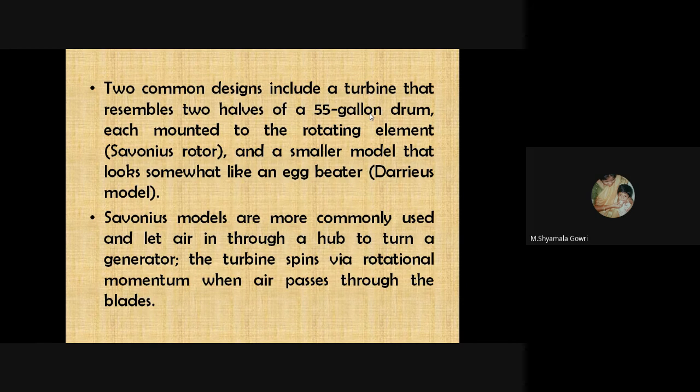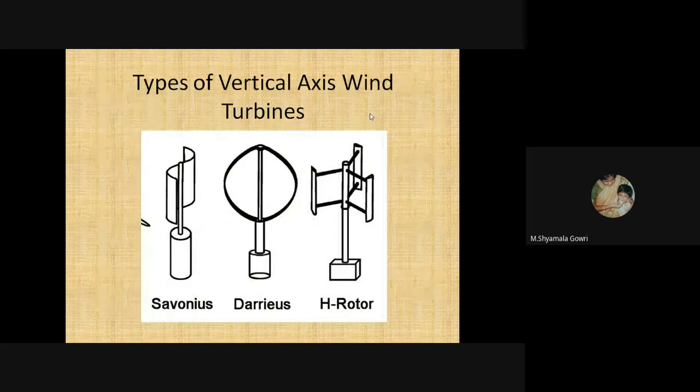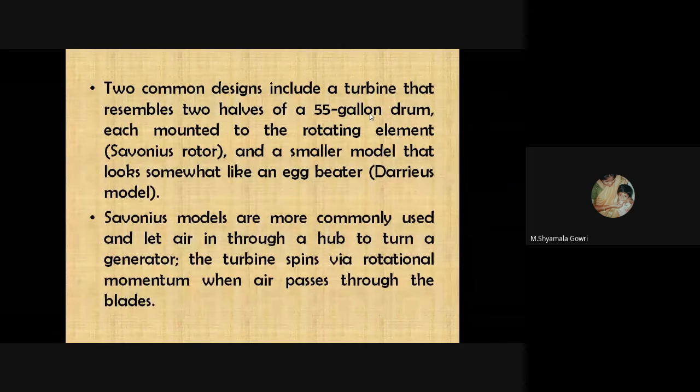Two common designs include the turbine that resembles two halves of a 55-gallon drum, each mounted to the rotating element, the Savonius rotor, and a smaller model that looks somewhat like an egg beater. It is the Darrieus type. The first one is a Savonius type, another one is a Darrieus type. The Savonius models are more commonly used and let air in through a hub to turn a generator. The turbine spins via rotational momentum when air passes through the blades.